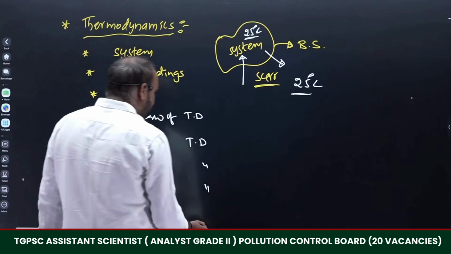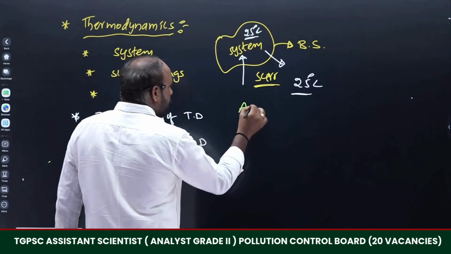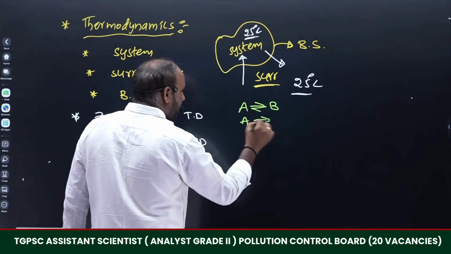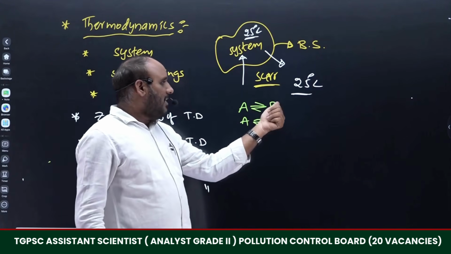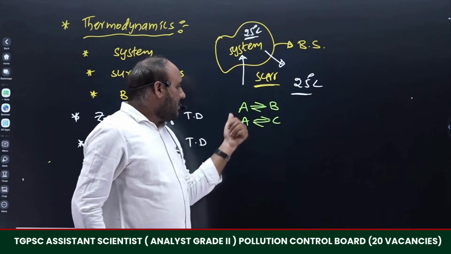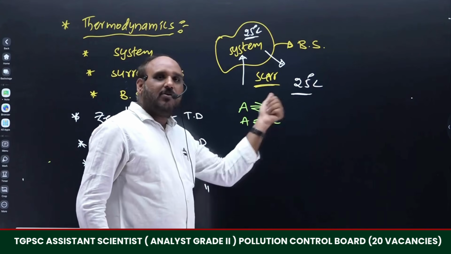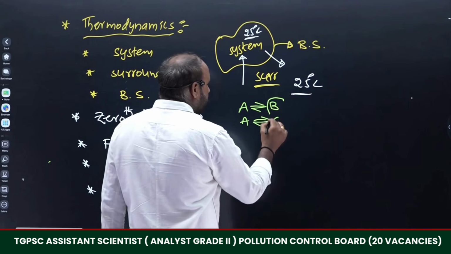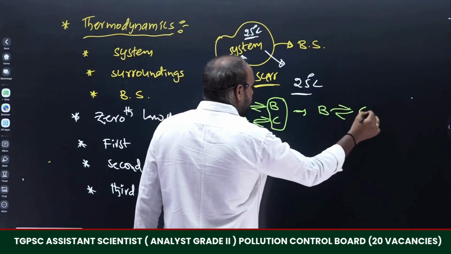This simply explains how one system is in thermal equilibrium with another system, and the same system is again in thermal equilibrium with a third system. Means system A is in thermal equilibrium with system B, and system A is in thermal equilibrium with system C. There is no direct contact between B and C, but with respect to A, both B and C are also in thermal equilibrium with each other.